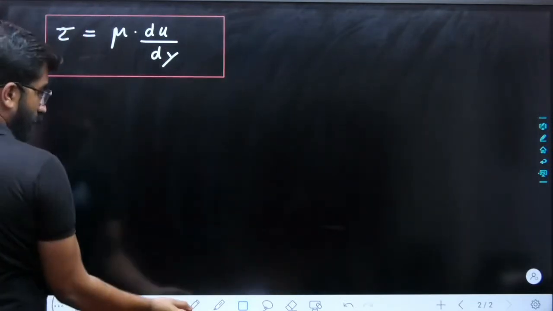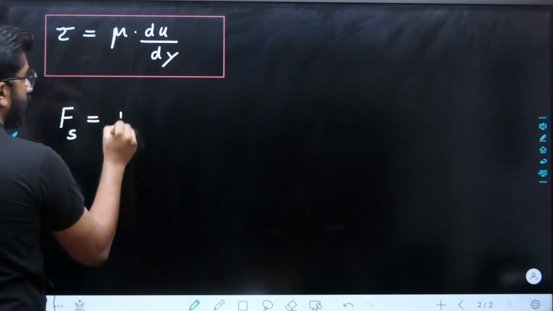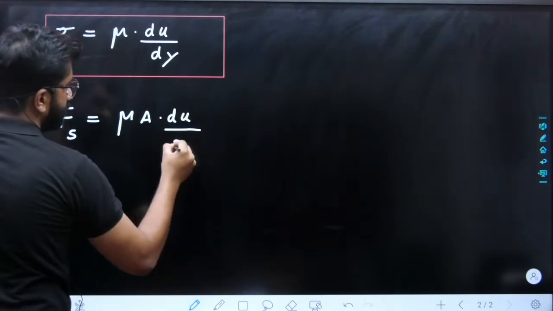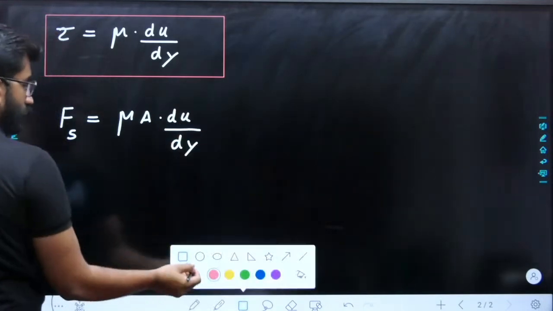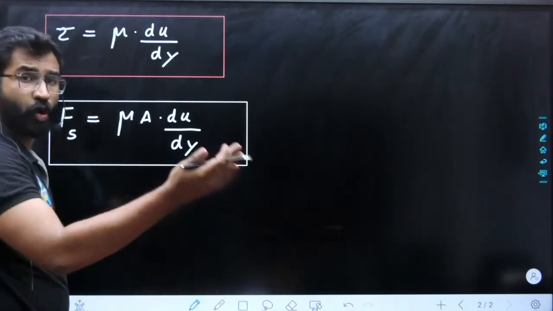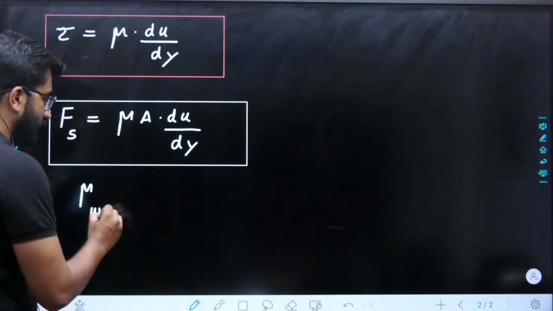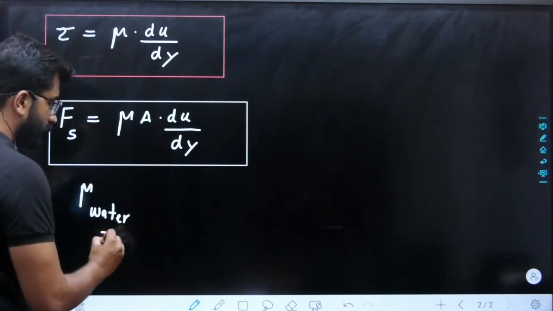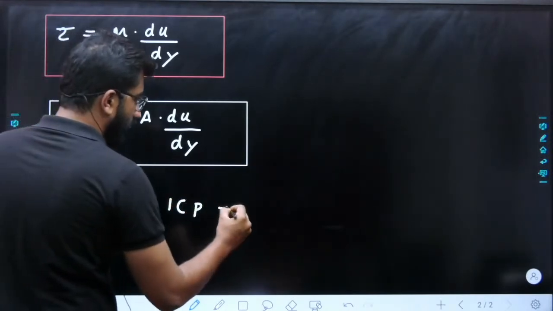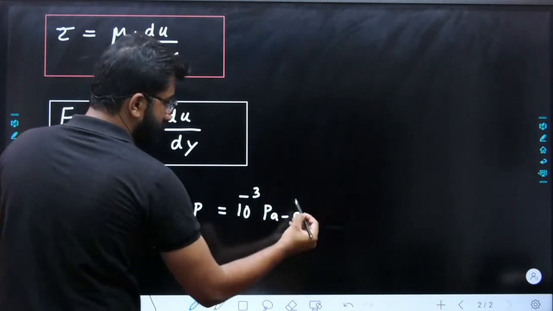Now, if they ask you to find shear force, your shear force is equal to tau into A, so mu into A into du by dy. Now, what is the unit of viscosity? Viscosity's unit is Pascal second or poise or centipoise. Remember the viscosity of water at 20 degrees Celsius: it is 1 centipoise, or equal to 10 power minus 3 Pascal second.